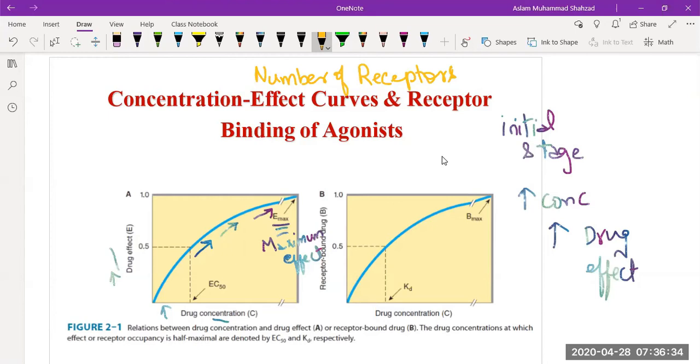In general terms, you need to understand that the number of receptors, meaning the quantity, how many receptors there are, is important. And when a drug binds with those receptors, with the passage of time and increasing concentration, the receptors will be occupied, and then at a certain level there will be no further effect. There will be a reduced effect, and we term this state the steady state concentration. We will discuss this later on.